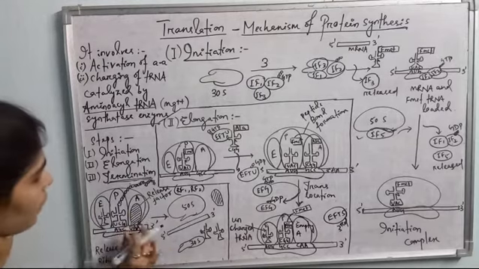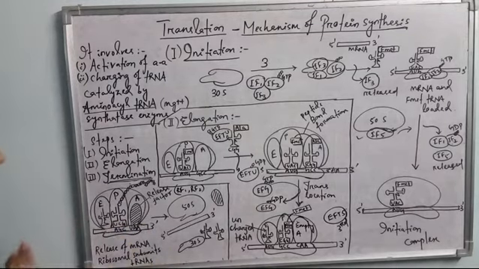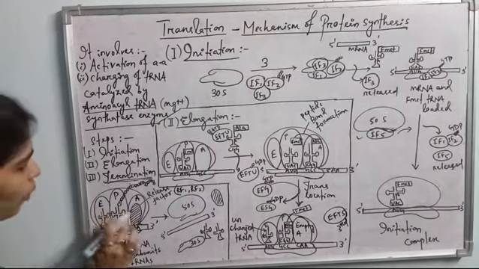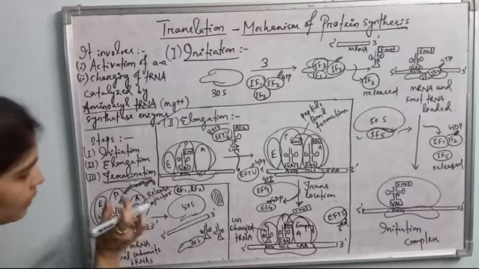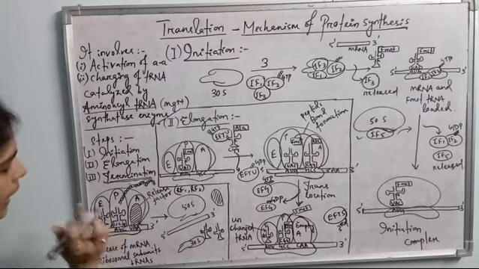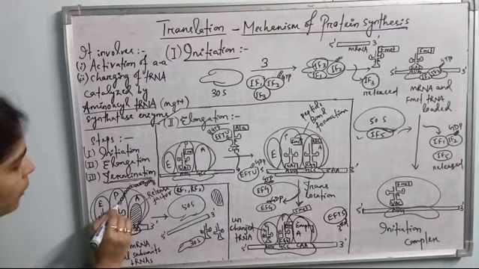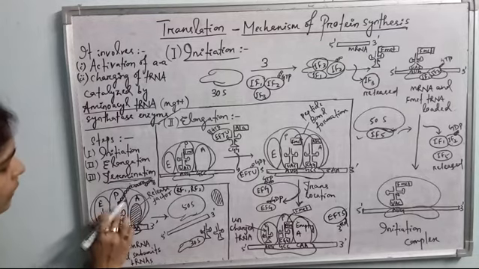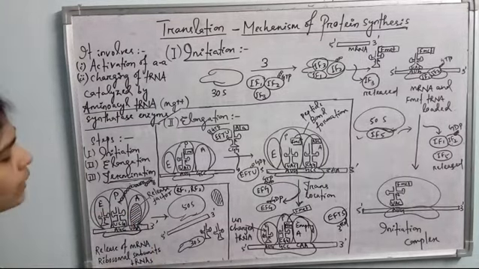Okay, so when the release factor binds to the A site, automatically the peptide bond between the peptidyl tRNA and the protein dissociates. When the release factor binds in the A site, it triggers hydrolysis, the breakdown of the bond between the polypeptide chain or protein and the tRNA which is present in the peptidyl site. So now the protein is released.